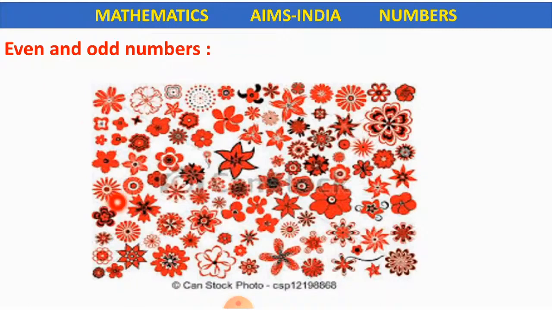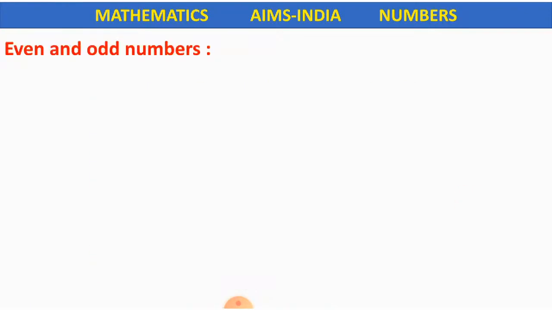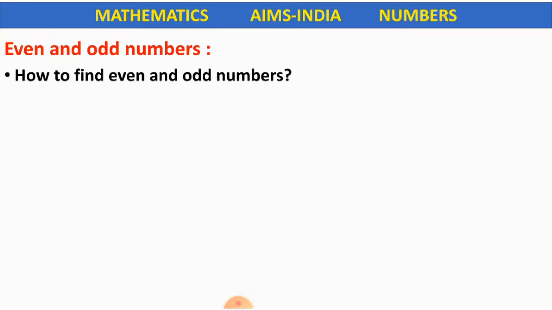Now look at this image here. We have many flowers. Yes or no, children? We have many flowers. Now we cannot form groups of 2 and check whether these flowers are an odd or even number. We cannot form groups of 2 here to check whether this is an even number or odd number. For this, we'll find out how to find even and odd numbers.